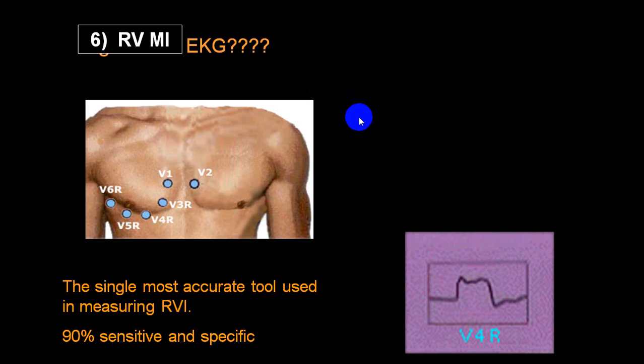Normally in V1 there is a small R wave, deep S wave, and there is a slight ST segment elevation with upsloping. This may be seen. But if you get a classical ST elevation in V1 and there is no change in V2, V3, V4, or there is an ST depression in V2, always take V4R, V5R, V6R. At least take these three on the right side. And if in V4R you get a very nice ST elevation with T wave inversion, it is almost 90% specific.